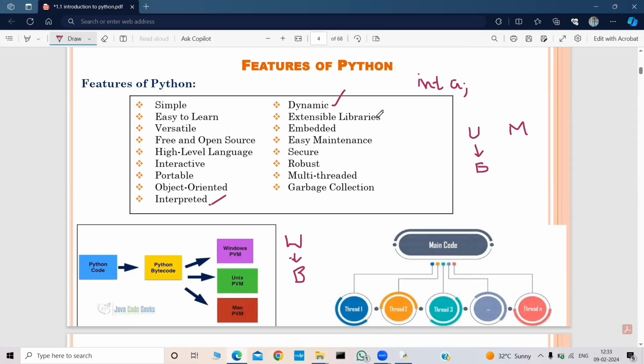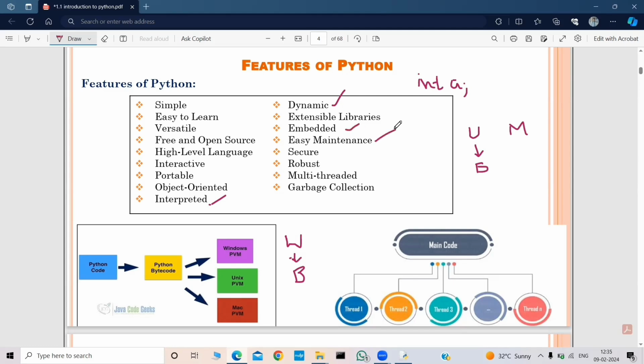And the next one is extensible libraries. So we have n number of libraries available in Python. So many libraries are available. This is also one of the amazing features of Python. These libraries make the Python programmers' work go from easy to very easy level. So we need to import these libraries into our Python file and use them. Python is also embedded, so Python is a very feasible language. We can embed Python code into C or C++ code, and also we can embed C or C++ code into Python. So that's why it is an embedded language.